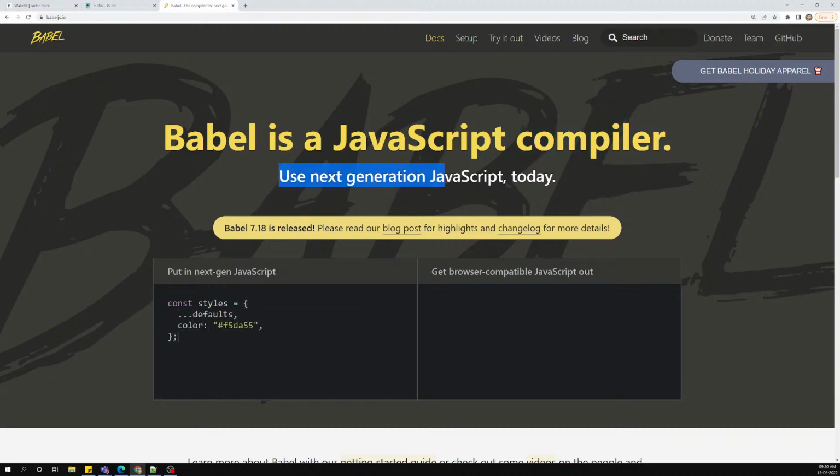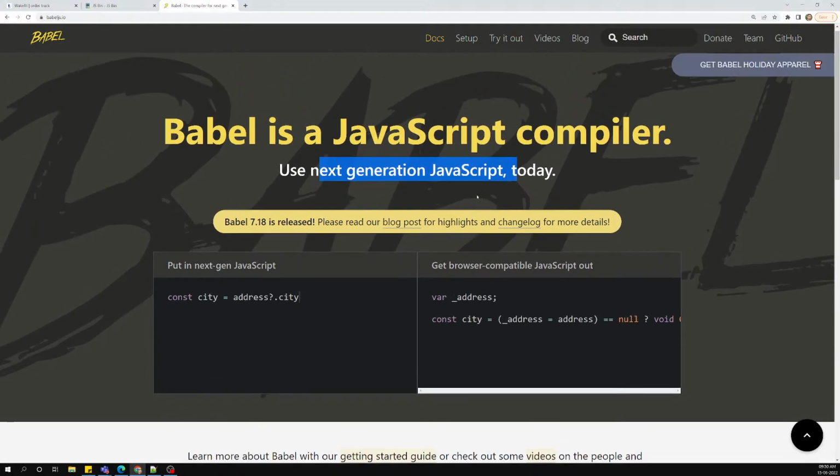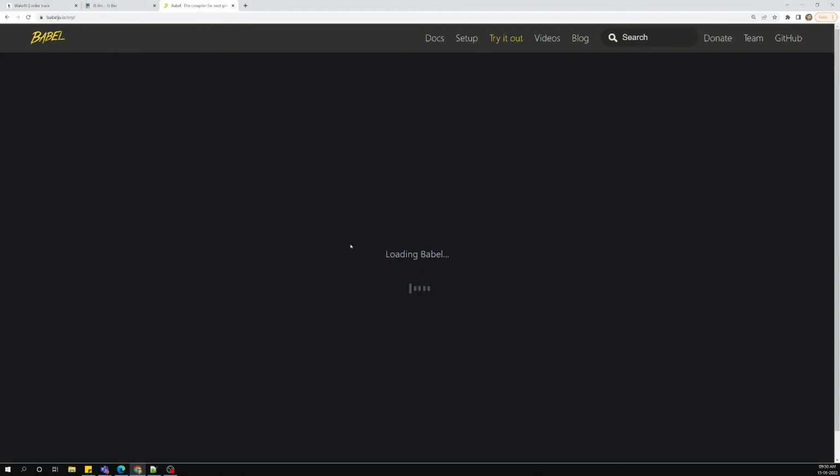Now it says use next generation JavaScript, meaning the latest generation JavaScript. You can use the next generation JavaScript and it will be compiled. Here you can try it out.